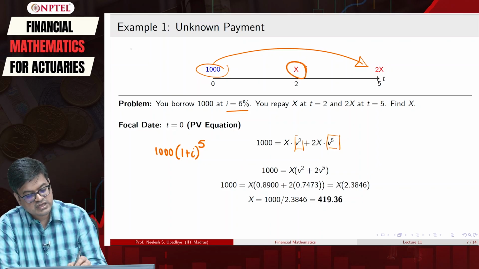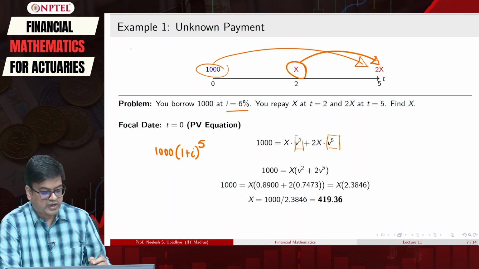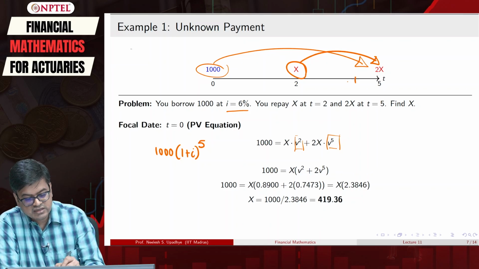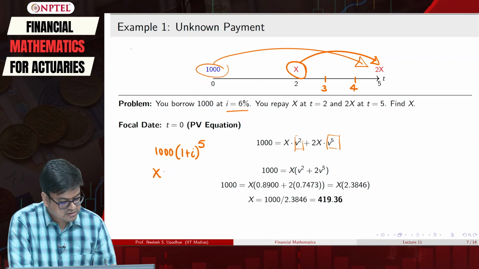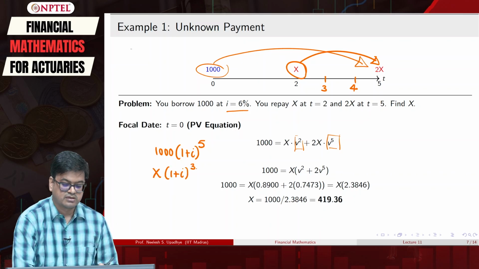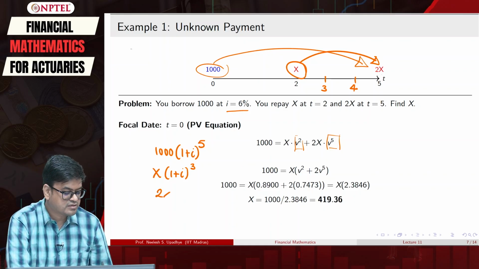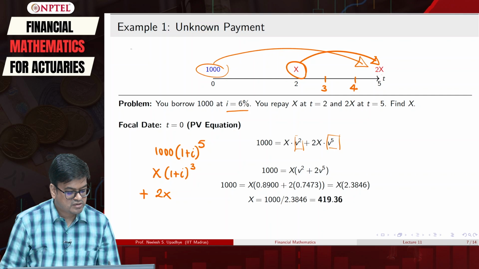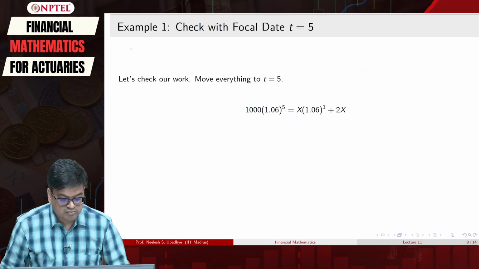What will I do with this x? Again I will move this x to t equal to 5, and how many time periods are there? 3, 4 and 5. There are 3 time periods. So I will move x with 3 time periods. And where will I move this 2x? 2x will be 2x only. So what will I do? I will sum over this, I will equate it to this, that's all. So that's the equation that we have written.